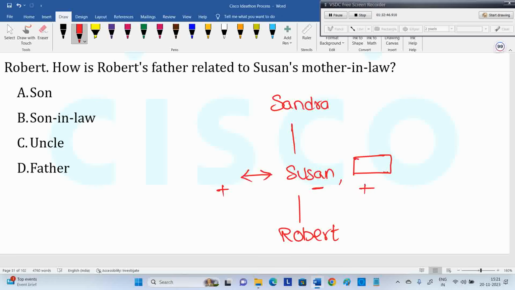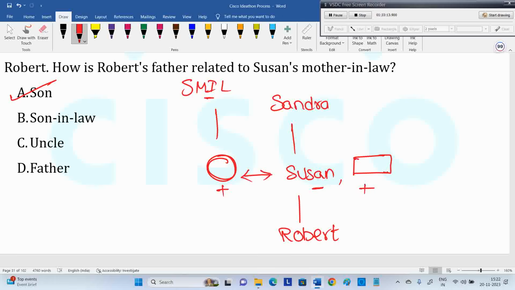Robert's father is this guy. How is Robert's father related to Susan's mother-in-law? Susan's mother-in-law means the spouse's mother. So Susan's spouse, her husband's mother, is Susan's mother-in-law. I'm writing SMIL, so it means Susan's mother-in-law. So definitely son. Robert's father is nothing but the son of Susan's mother-in-law. So yes, option A is correct.